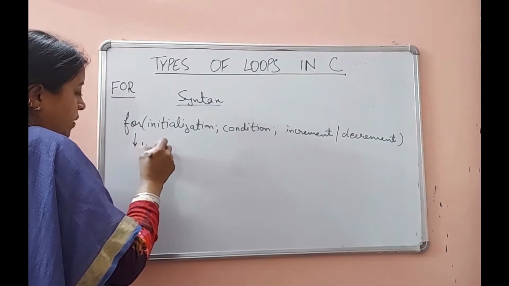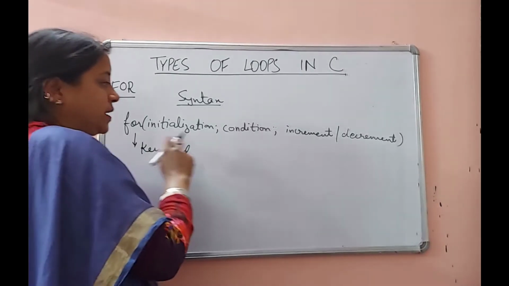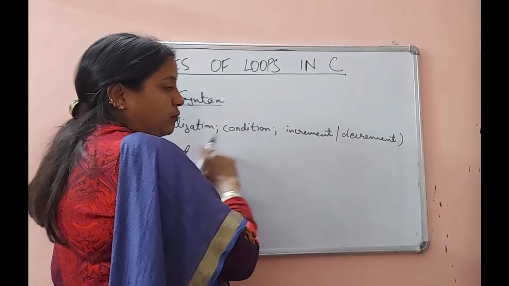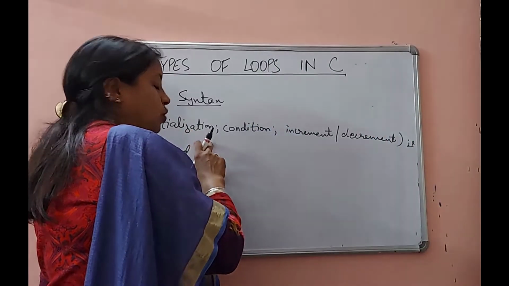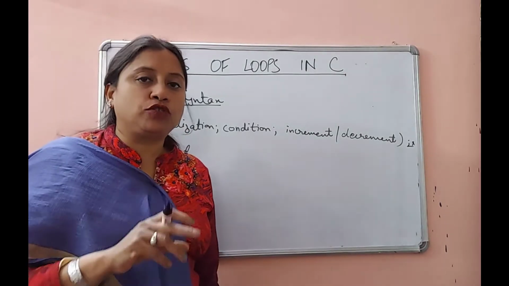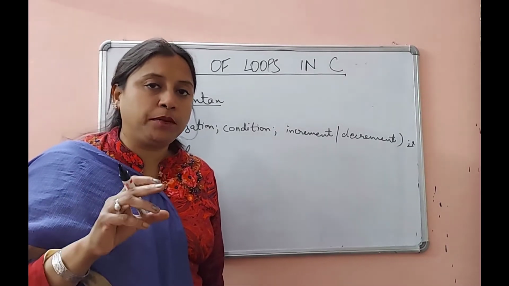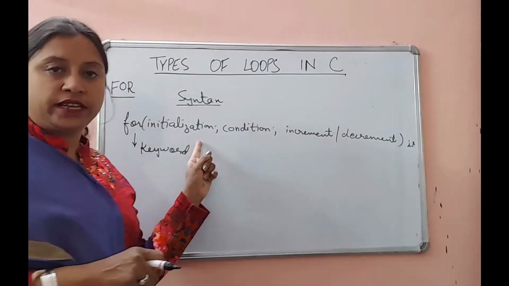For is the keyword here. For loop must have two semicolons, and after the for loop there should not be any semicolon, because after a for loop there should be a body which should be executed for a particular number of times till this condition is satisfied. This is the initialization part.